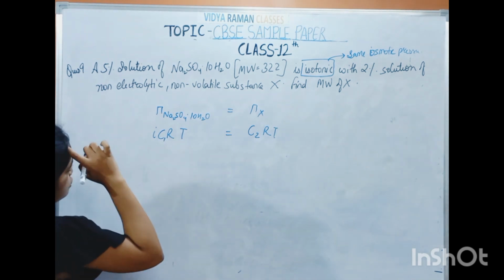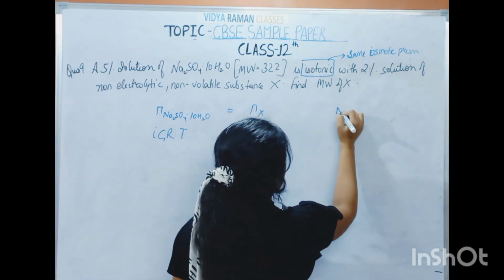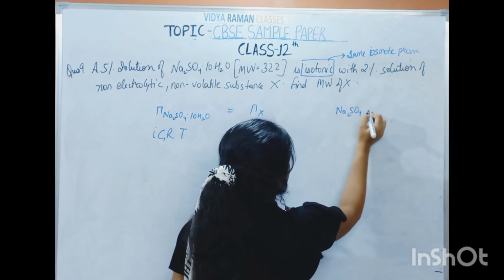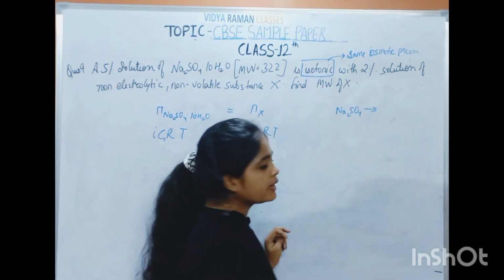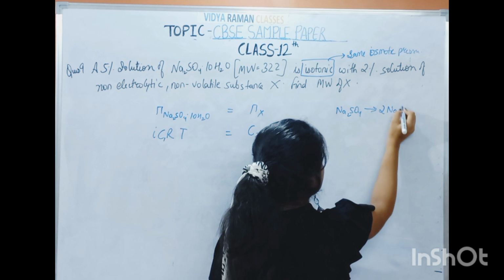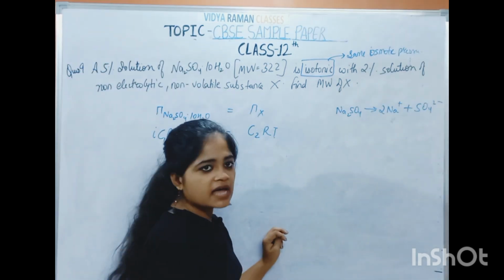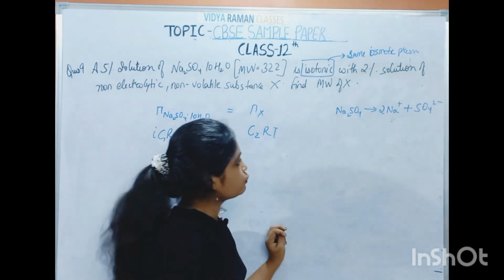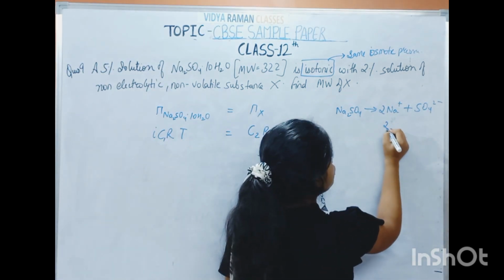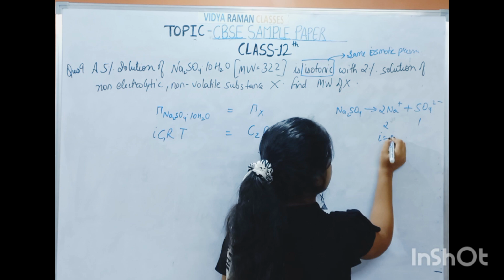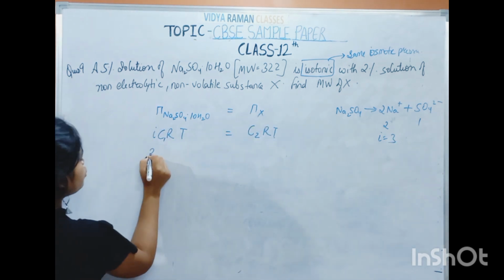Now what is i? For Na2SO4, how many ions will it break into? 2 Na plus and SO4 2 minus. This is the ionization of the salt Na2SO4. So how many ions are there? 2 here, 1 here. i is equal to 3. So I will put 3.